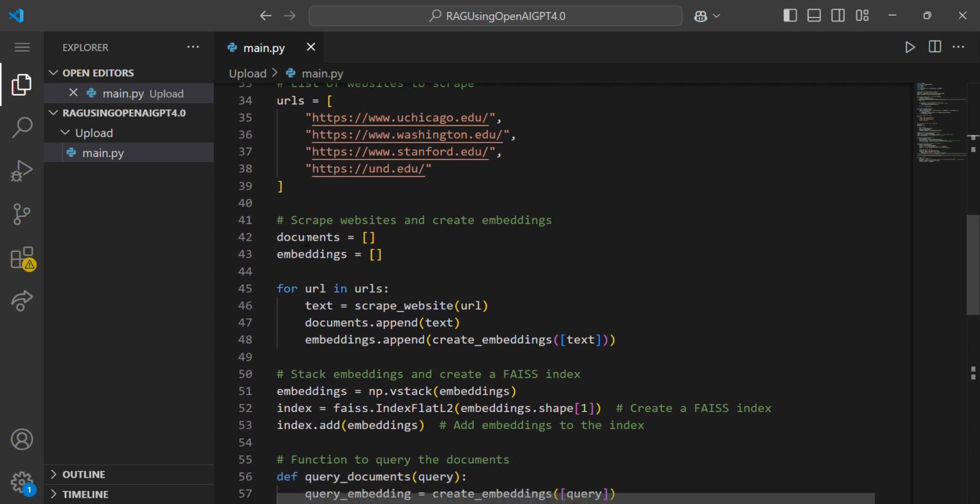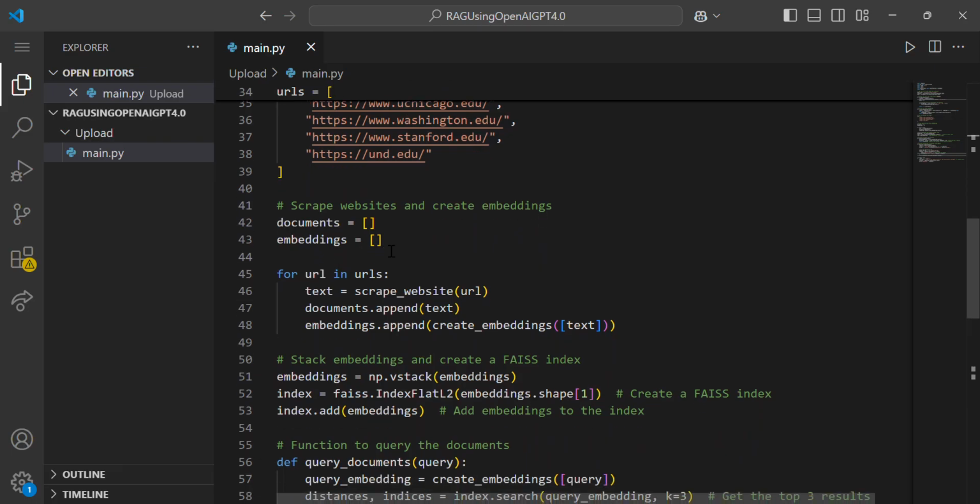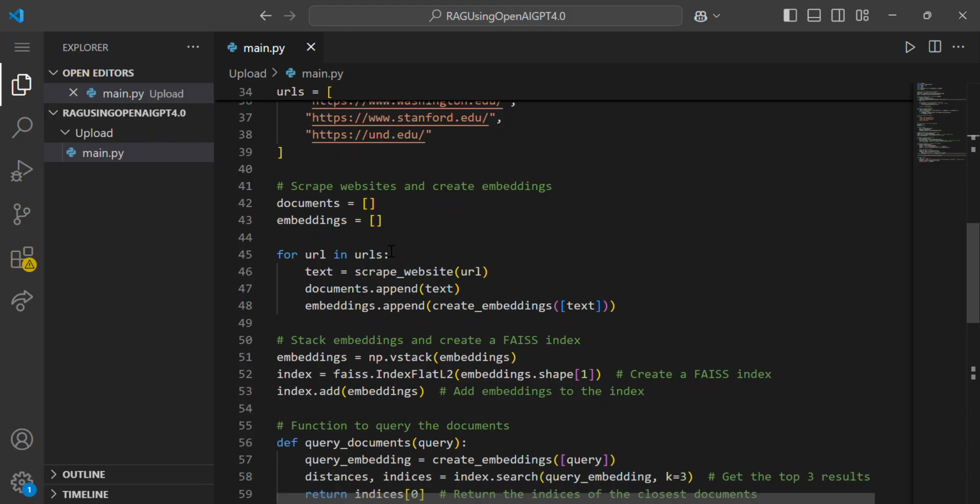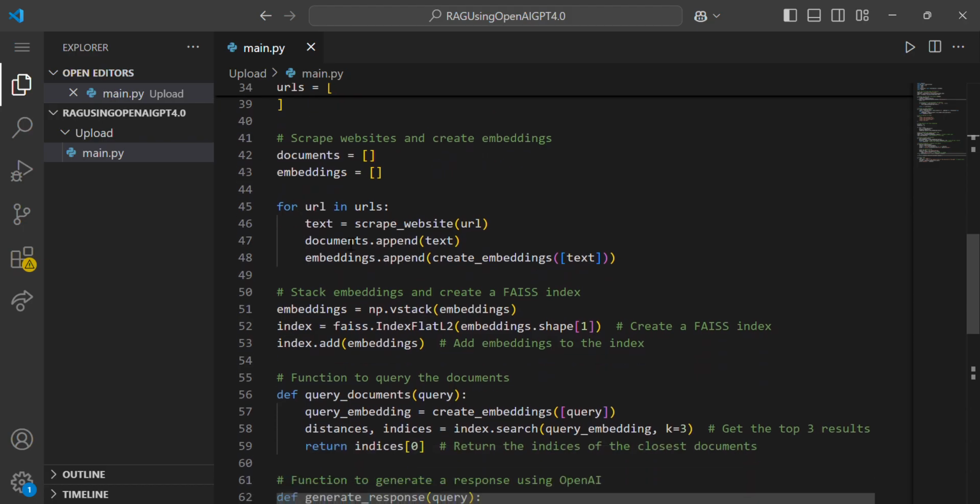For example, we can create the documentation process and store the embeddings in an array in memory, from the URLs, the scraped website text, appending each document to the website content.